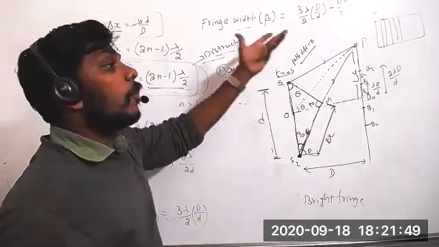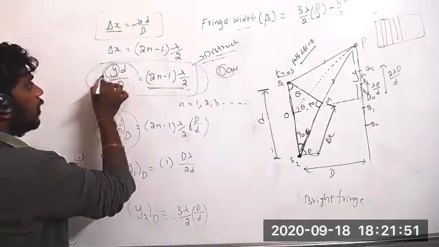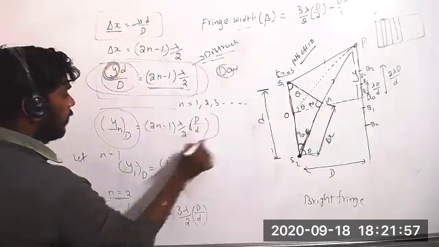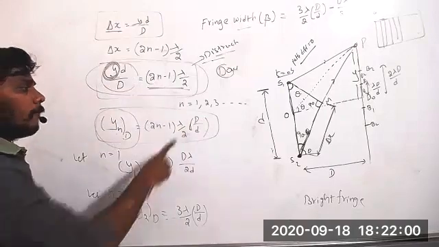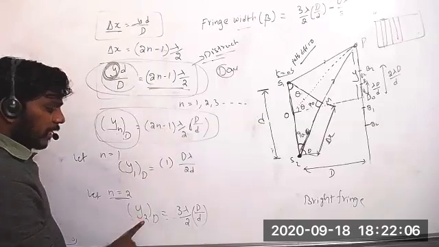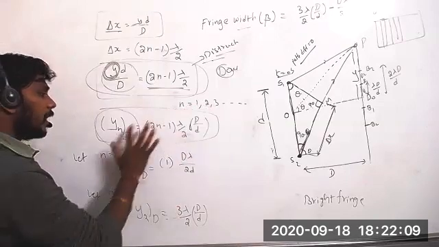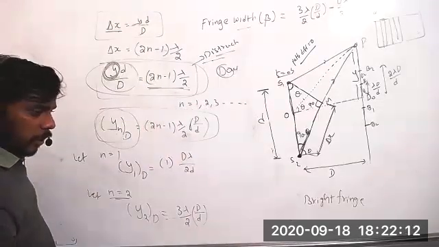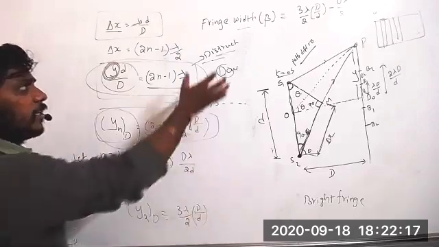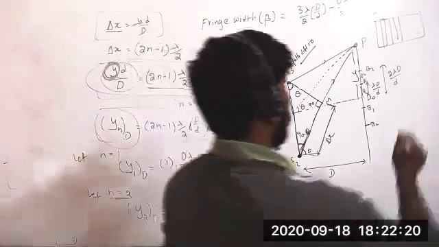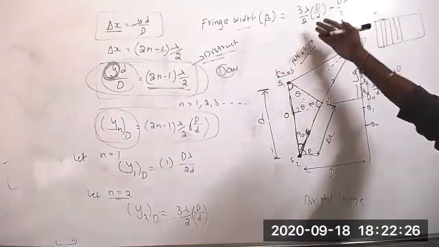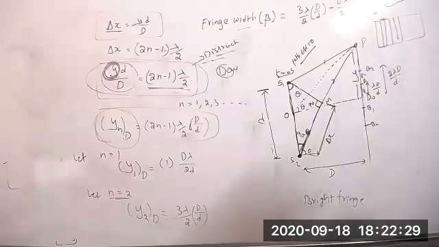At what distance will you get the dark fringe? You have to calculate y. So y d by D equal to these terms gives the position of the dark fringe. When you give n equal to 1, you get the first dark fringe position; n equal to 2, the second; n equal to 3, the third. The distance between successive dark fringes gives the fringe width, which is lambda D by d. The bright fringe width is also the same.